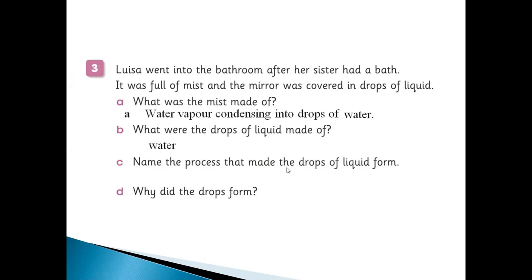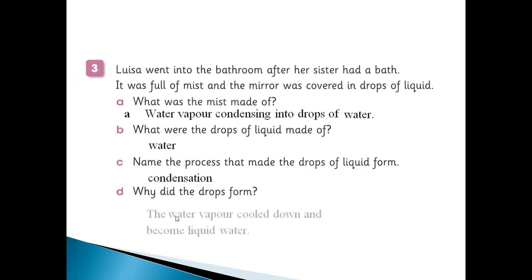Name the process that made the drops of liquid, so it's condensation. I told you, because of condensation there is fog, like tiny drops. So this is condensation, obviously. A gas changes into liquid drops, tiny liquids. So why did the drops form?